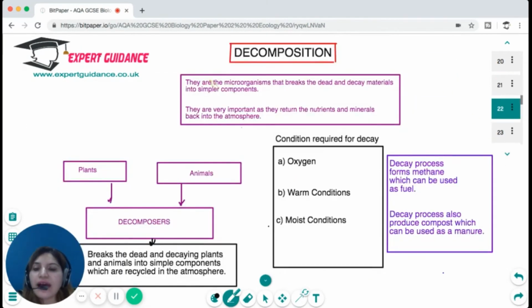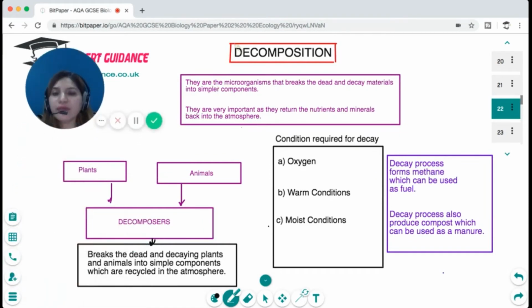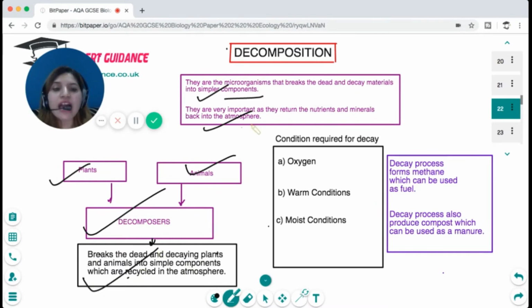Okay. Now, next is a very important concept, which is decomposition. What are decomposers? Decomposers are microorganisms that break dead and decayed materials into simple components. They are very important as they return the nutrients and minerals back into the environment. So when plants and animals die, it is the decomposers that break the dead and decaying plants and animals into simple components which are recycled in the environment. Now, for decay to happen, oxygen, warm conditions, and moist conditions are required.